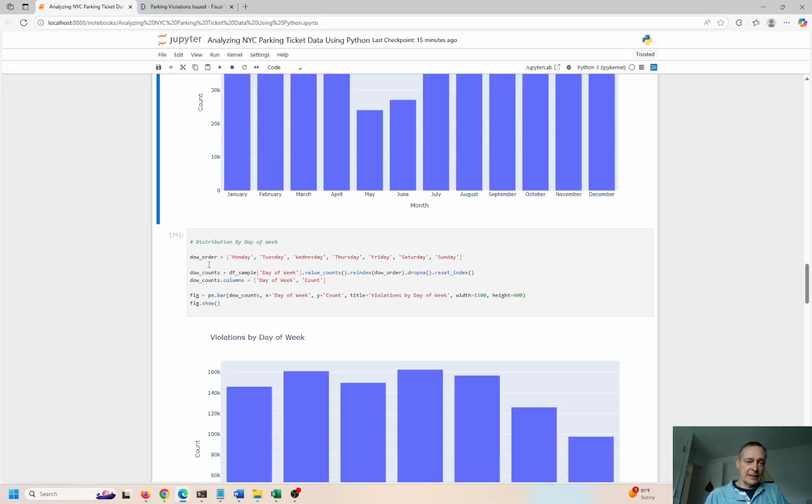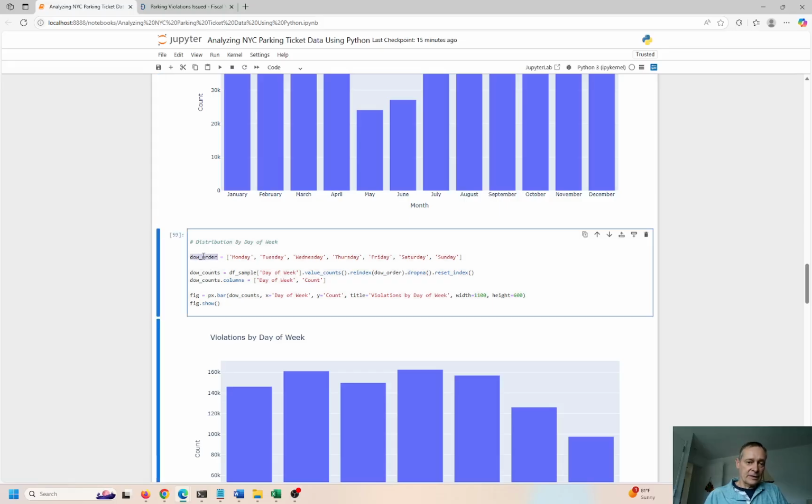Keep going here. Again, I'm setting the distribution by the day of the week. The computer doesn't know Monday, Tuesday, Wednesday, Thursday, Friday, Saturday, Sunday. You could have Sunday, Monday, Tuesday, Wednesday, Thursday, Friday, Saturday, where Saturday could be the end of the week. I'm just saying this is the order. I think this makes a lot of sense, but you can do what you want to do.